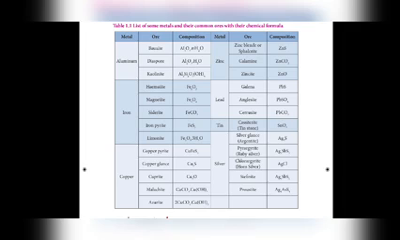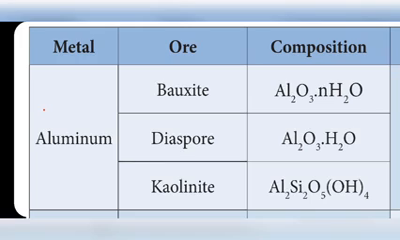The extraction of metals of interest from their ores consists of the following metallurgical processes. The extraction of metals contains three processes: one is concentration of ore, second is extraction of crude metal, third is refining of crude metal. In this lesson we are going to learn these three steps: concentration, extraction, refining.